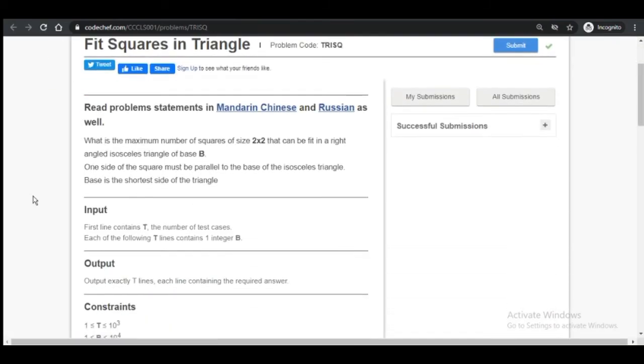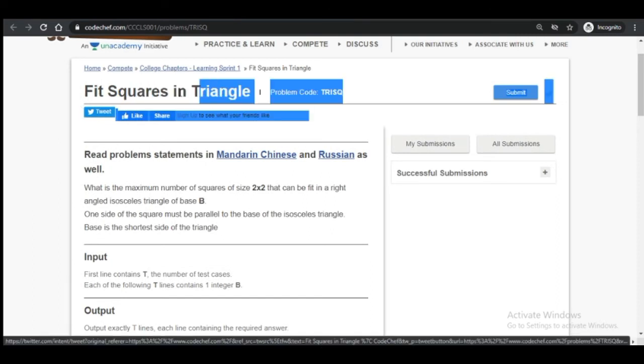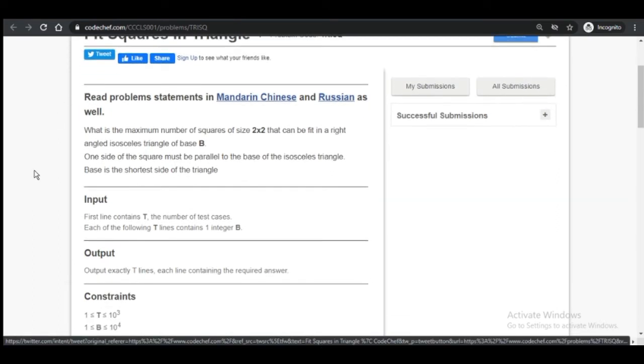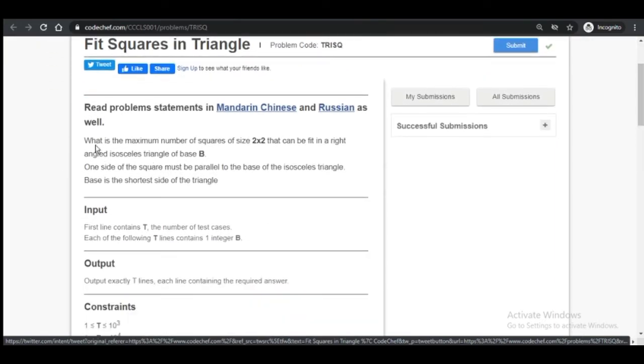In this problem, the question is Fit Square in Triangle. What is the maximum number of squares of side 2 cross 2 that can be fit in a right angled isosceles triangle of base B? One side of a square must be parallel to the base of the isosceles triangle. Base is the shortest side of the triangle.